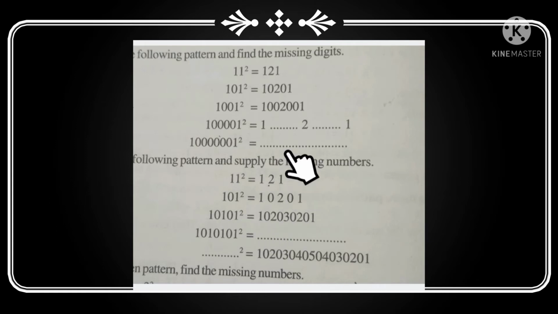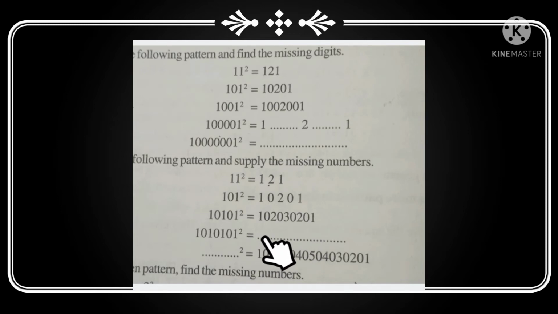Here, the same as we discussed in the previous question, we put zeros, but the difference is: 1, 0, then instead of 0 we write 2, again 0, then 3, again 0, 2, then 0, 1. How many ones are here? 3 ones, that we write here in the middle. Here how many ones are there? 2 ones. Then here how many ones are there? 4. So we write 40 in the middle.